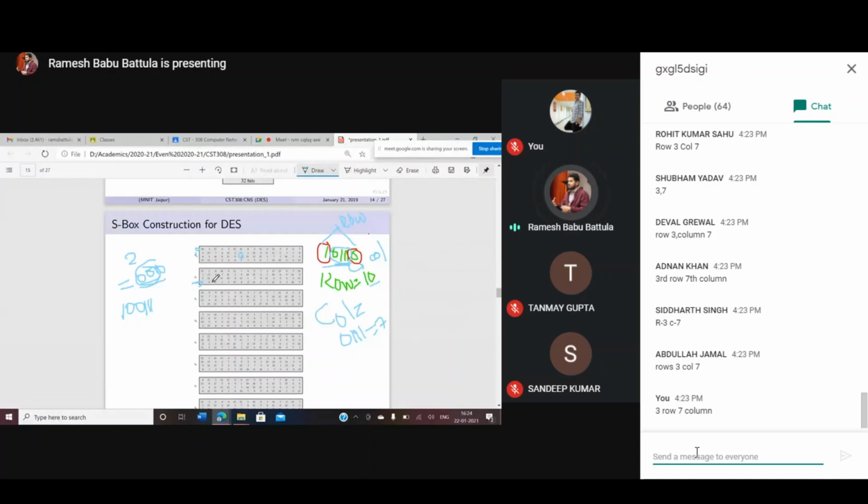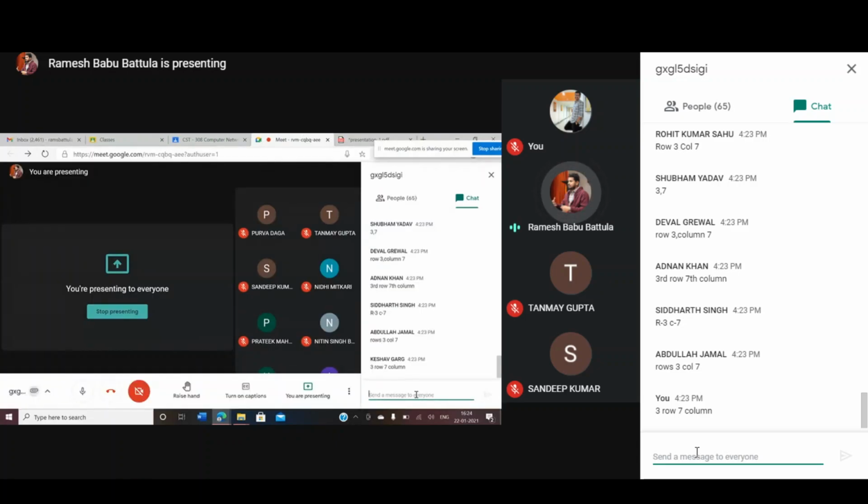So now, according to this, the row is 1, 1 and the column is 1, 2, 3, 4, 5, 6, 7. What is the output value here? Please type. You may look into this one. Are you able to find this value? So what is the output of the S box function?